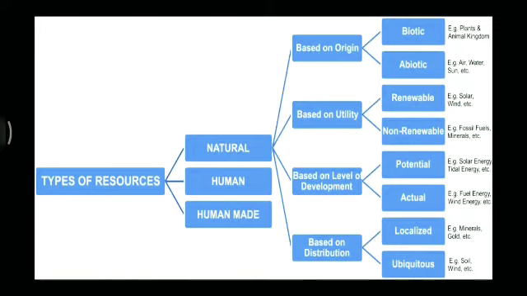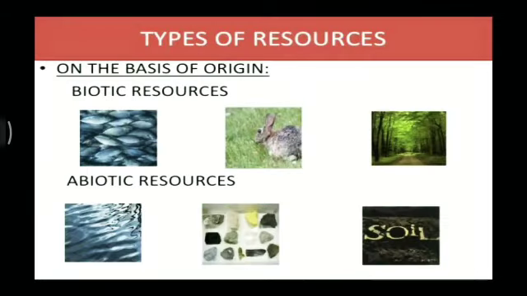First we have resources on the basis of origin, and it can be classified into biotic and abiotic resources. Biotic resources are obtained from living things such as animals, plants, and microorganisms. Examples of biotic resources are wood, crops, medicines, leather, and milk.